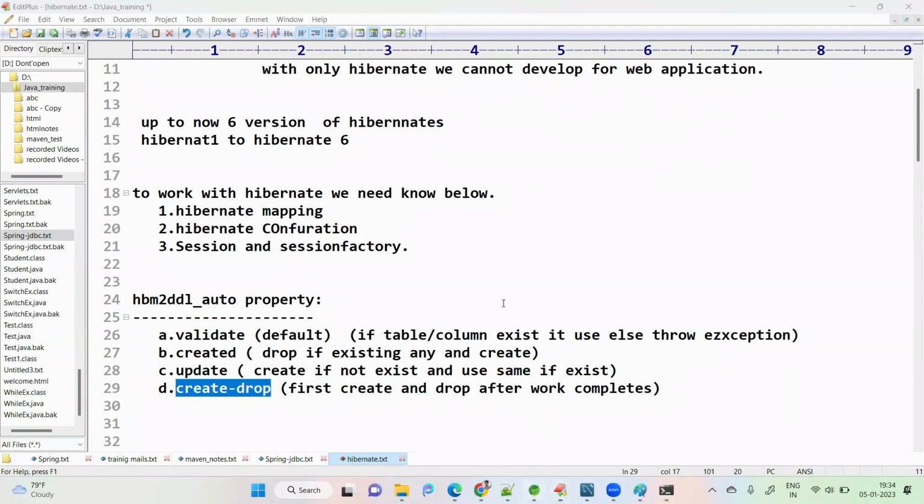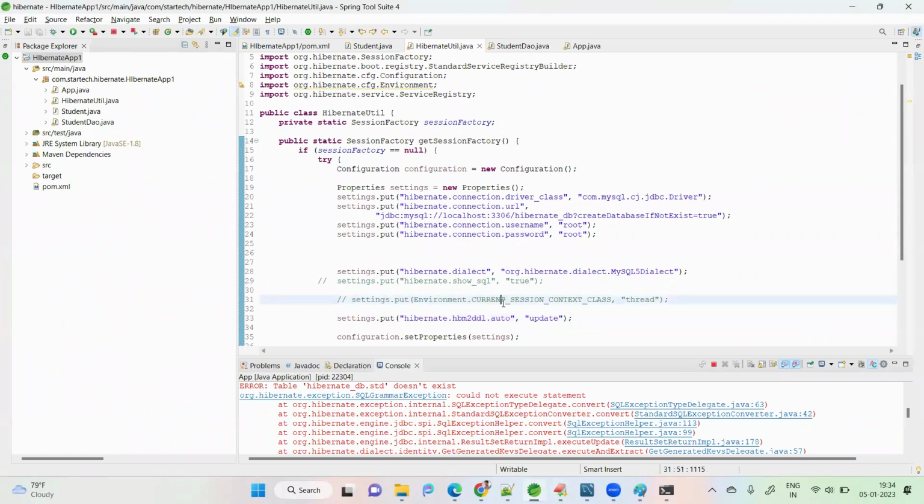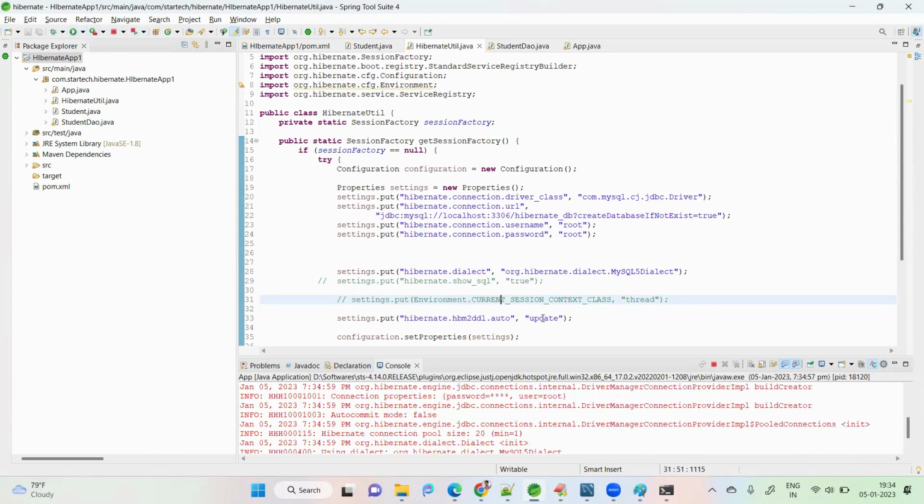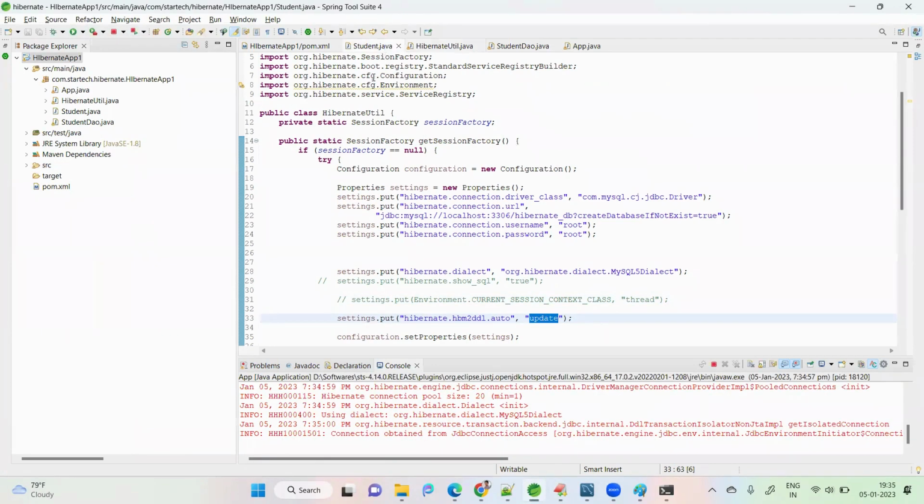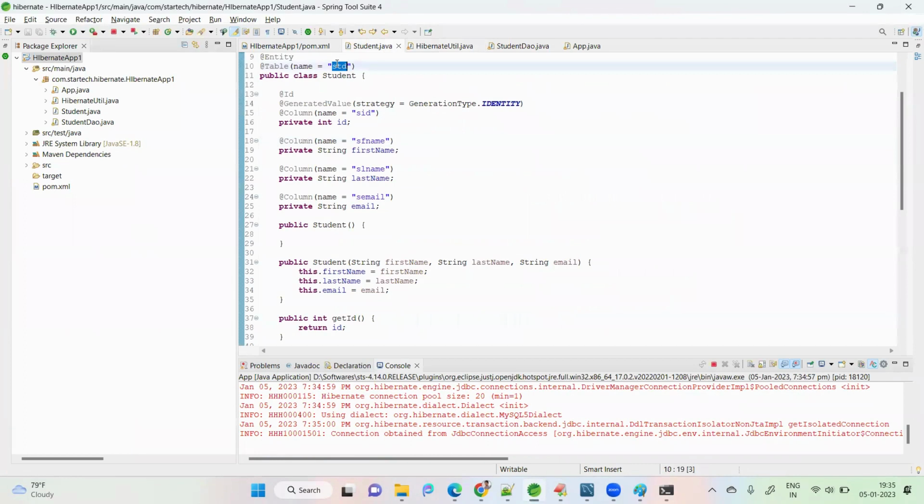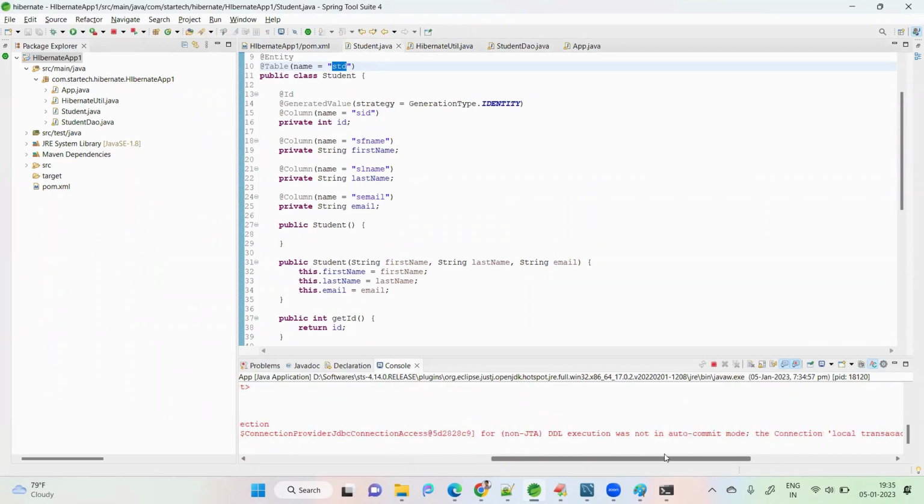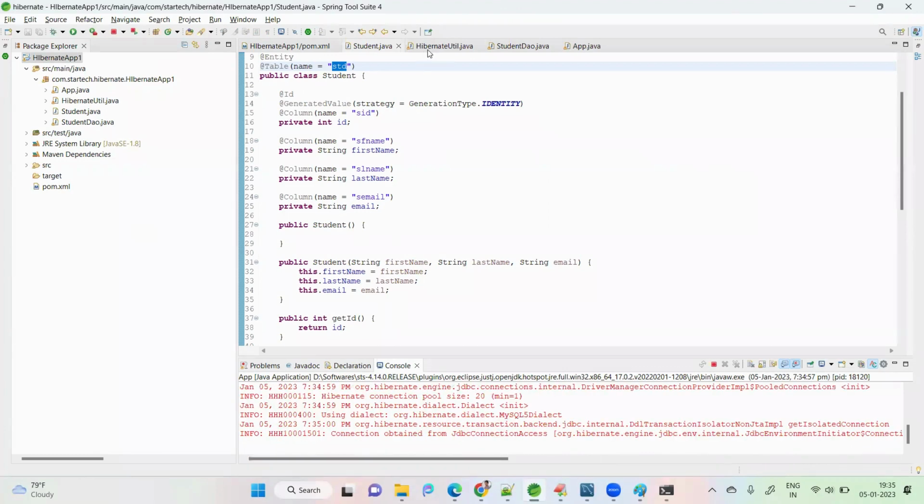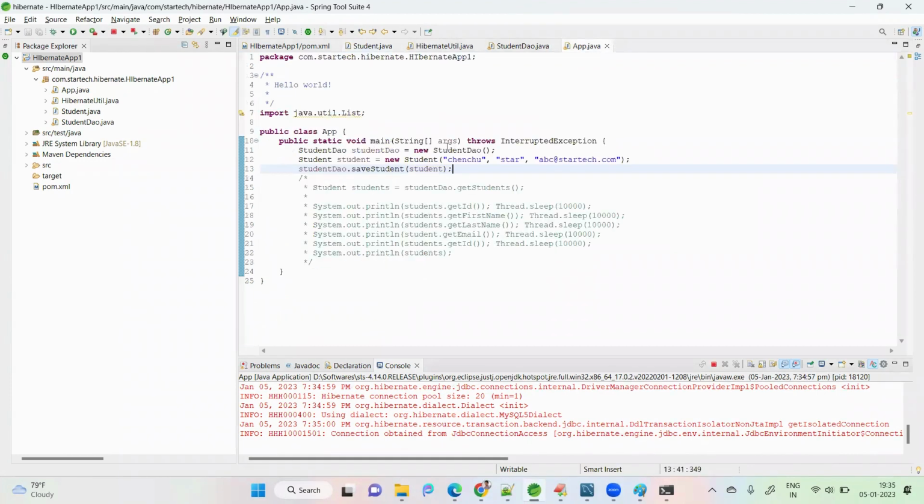Okay, I'm giving update, which means if it is not present, create; if it is present, just use that. See, I'm running the application again. According to this, the STD student table is not present, so it has to create. And see, it is saying something: DDL executes not mode, connection will be committed. It is still running. Okay, save student. Fine.